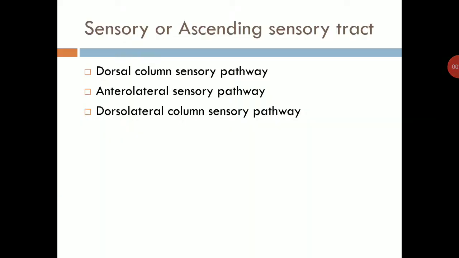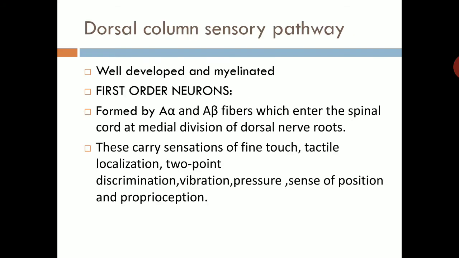Today's topic is sensory tract. They are also known as ascending tract. Main three groups are there: dorsal column sensory pathway, anterolateral sensory pathway, and dorsolateral column sensory pathway. So first, dorsal column sensory pathway. It is well developed and myelinated.